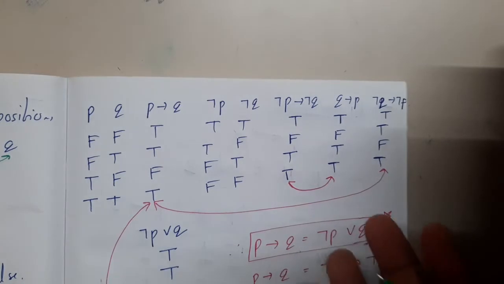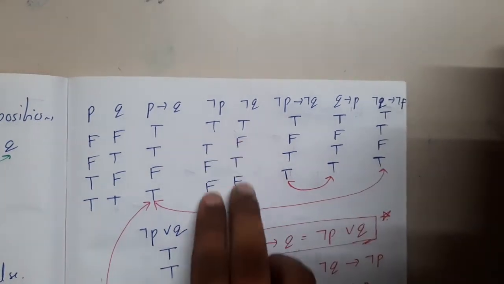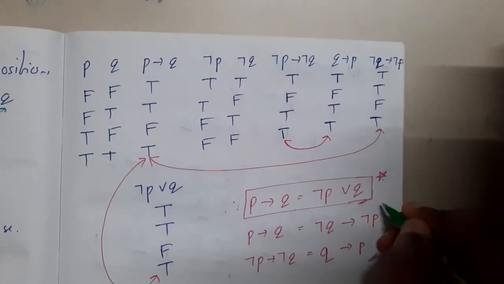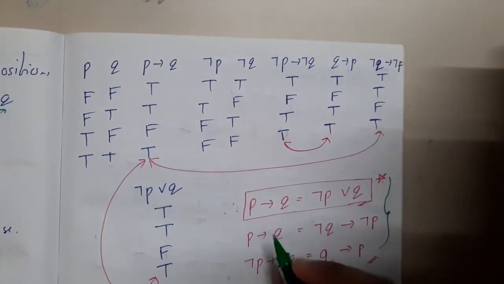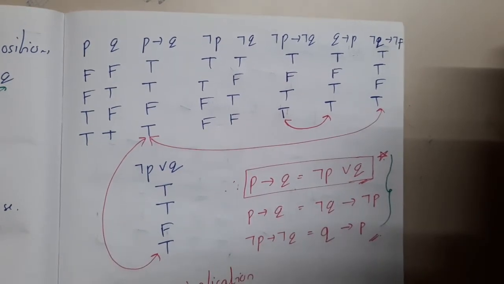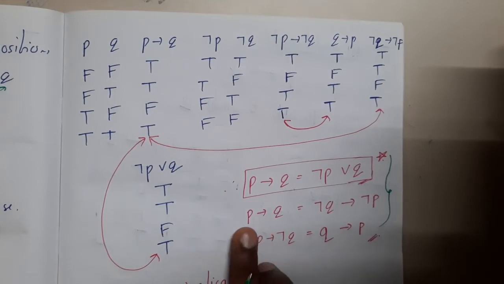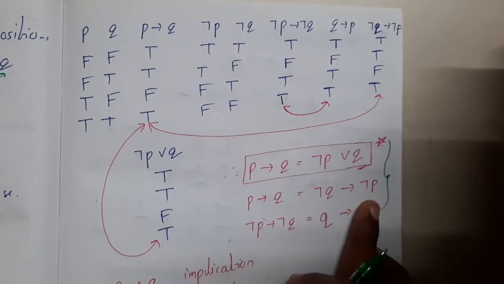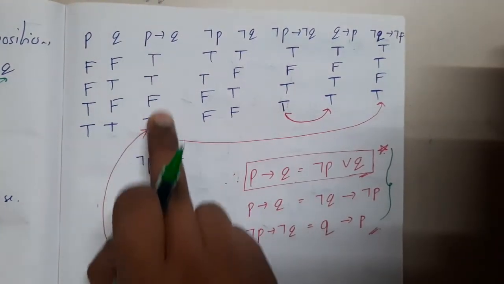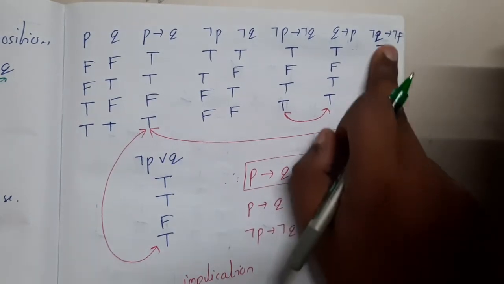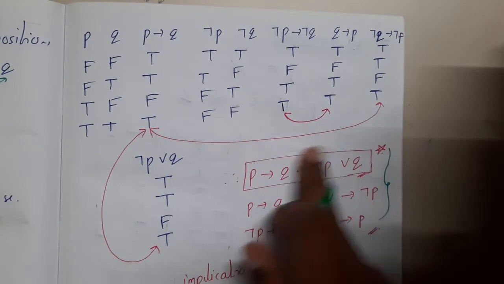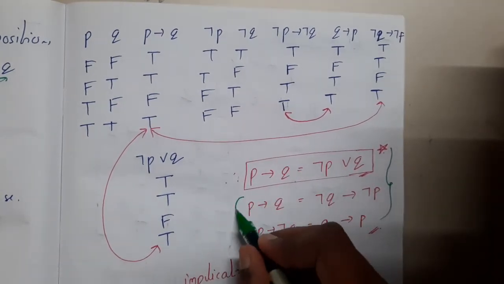So it's just normal digital electronics kind of logic. You are just going to substitute and check with the matching table, right? So we got a total of three conclusions from this. P implies Q is nothing but negation P or Q. Similarly, P implies Q equals negation Q implies negation P. If you observe, the truth values of P implies Q are equal to these values. Similarly, these values will match with this. So these are the three conclusions.